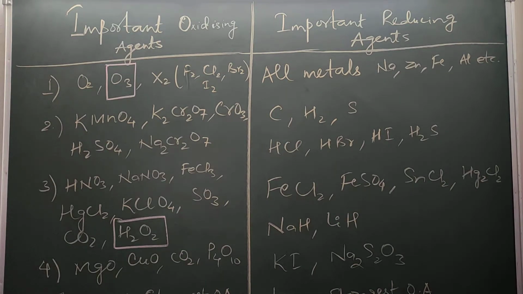Now, ozone also acts as a reducing agent, and so does hydrogen peroxide. So you have to keep in mind that a few substances act as both oxidizing and reducing agents. Hydrogen peroxide is one of them, nitrous acid is one, sulfur dioxide is one, ozone is one. You have to remember that.